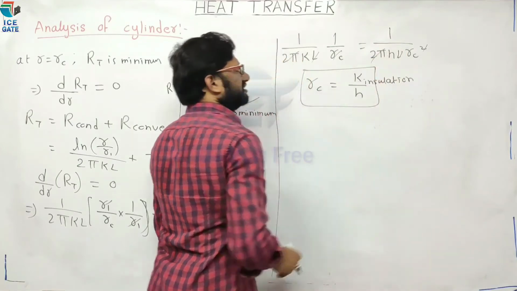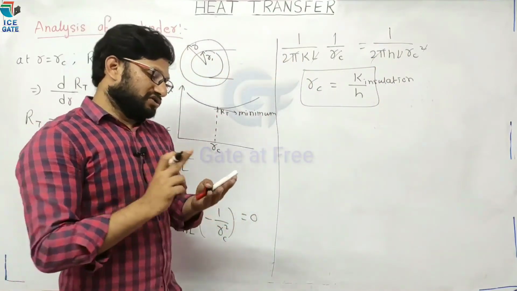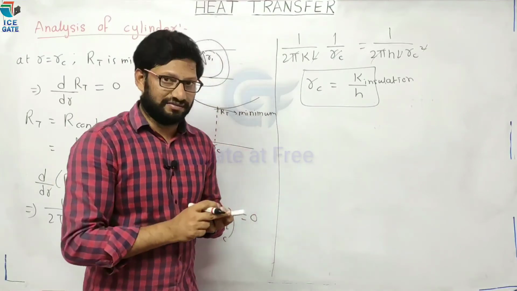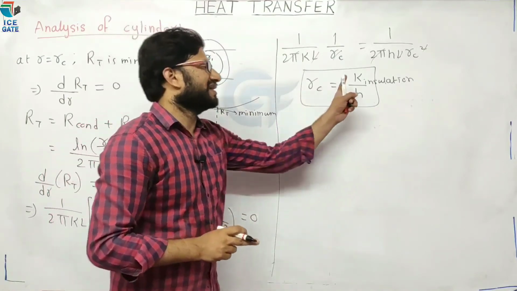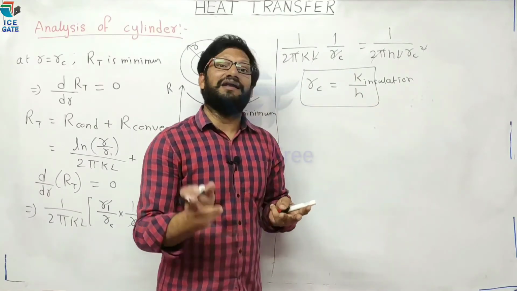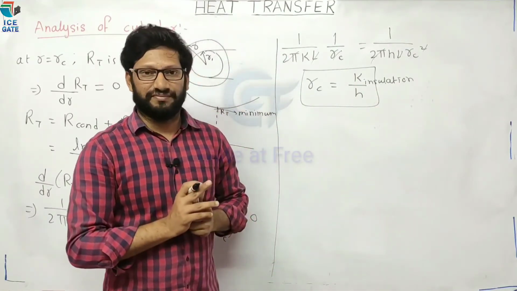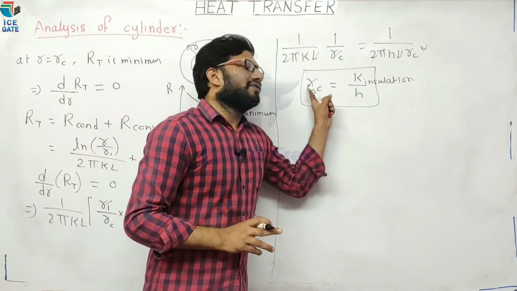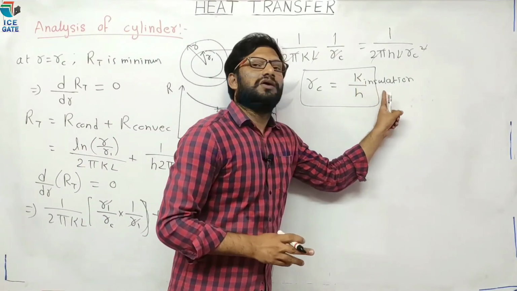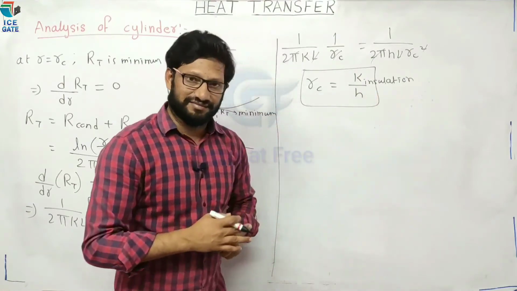In the question, the thermal conductivity value may be given for both the pipe material and the insulation material, to confuse you. To calculate the critical radius, we have to take the thermal conductivity only for insulation.